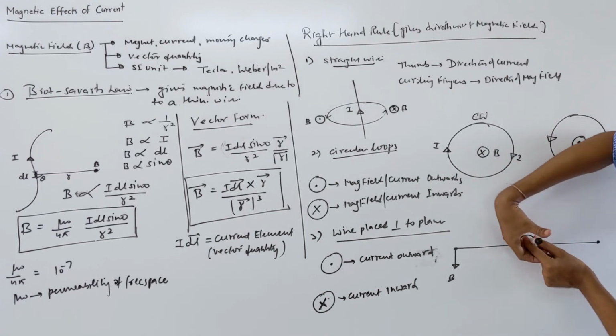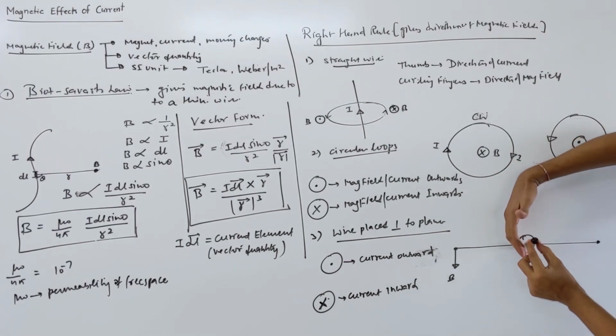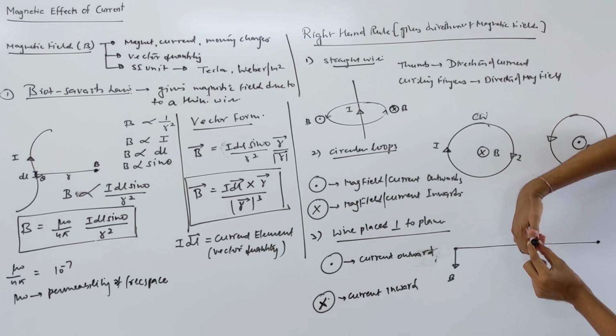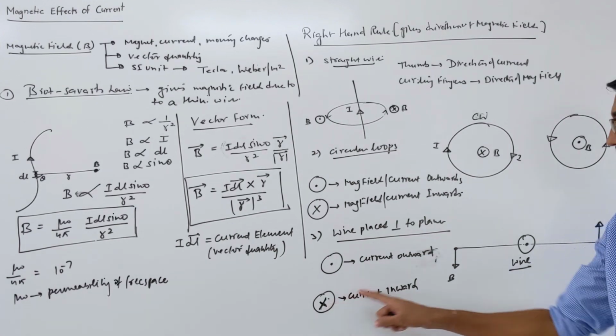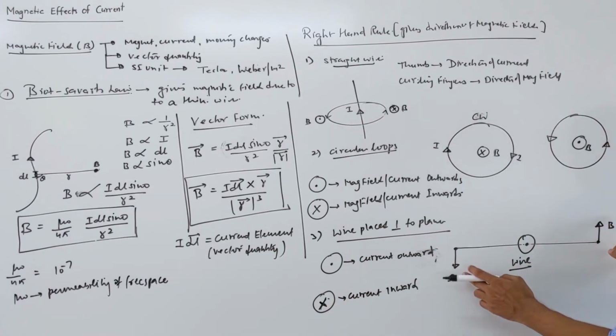You grab with your hand like this, thumb showing the current. So the fingers at this point will go that way, and this is the direction of your magnetic field. This was the wire placed perpendicular to the plane. Suppose in this case the wire current is going inward, then these two directions become opposite. Correct. So this is how you find the direction of the magnetic field.